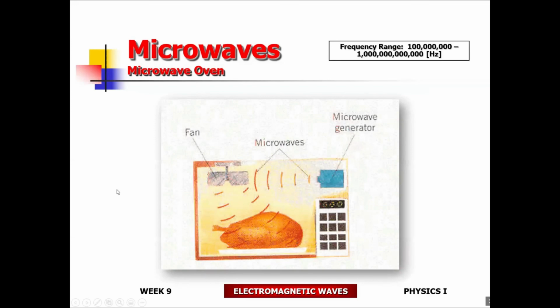Having said that, cooking inside microwave ovens. Does it happen from inside out or outside in? Okay, guys, just make up your minds at this point. You don't need to say anything. 50% of you will say outside in, and the remainder will say inside out. So if you're right, you're just simply going to give yourselves 5 points.